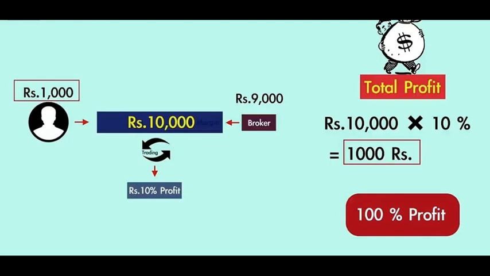So you are putting money of rupees 1,000, and you will be buying a position of rupees 10,000. That means rupees 9,000 will be paid by the broker, say Angel Broking. And this 10,000 increases in value, that is the commodity price increases, and it becomes 11,000.